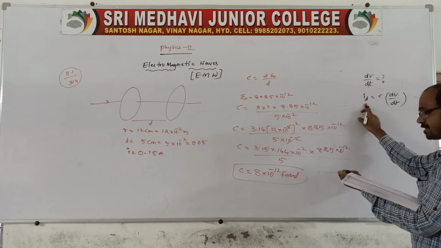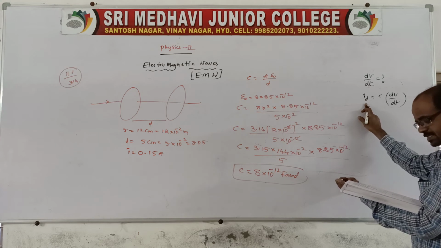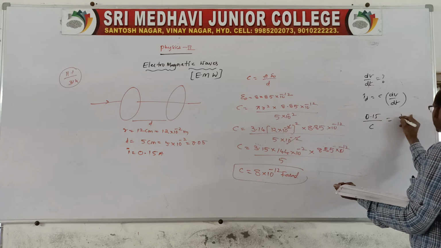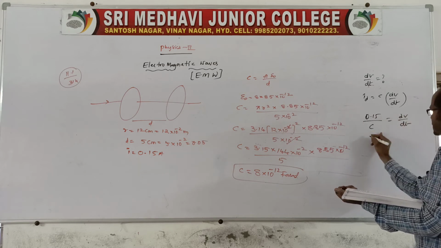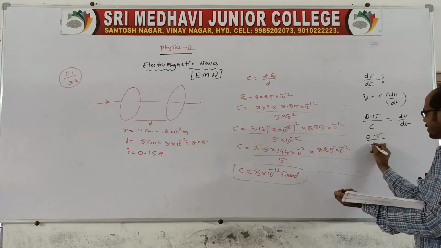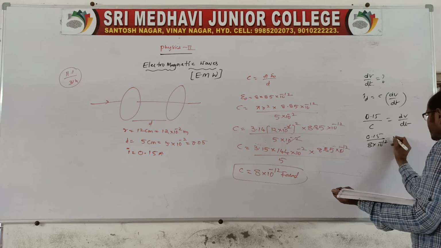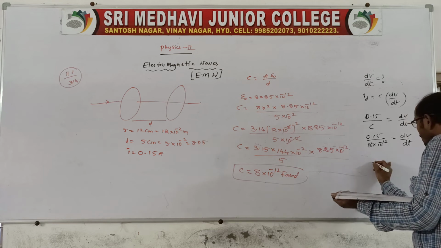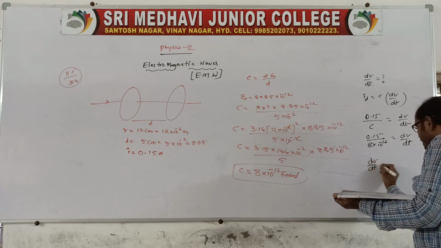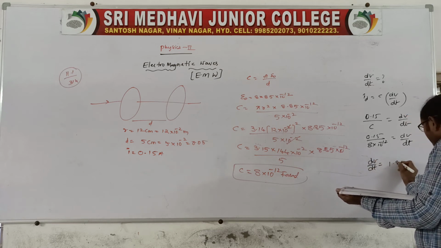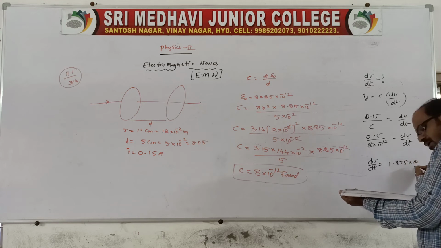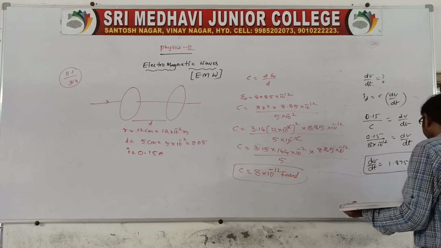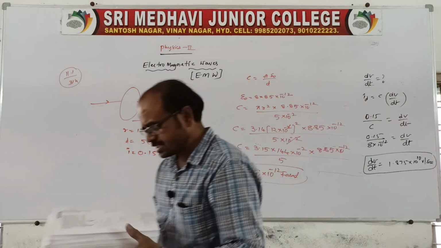The displacement current is also given. How much is the displacement current? 0.15. So 0.15 by C is equal to dV by dt. Then 0.15 by C, which is 8 into 10 power minus 12, is equal to dV by dt. Clear? If you simplify this, approximately we get dV by dt equal to 1.875 into 10 power 10 volt per second. This is the one, right?